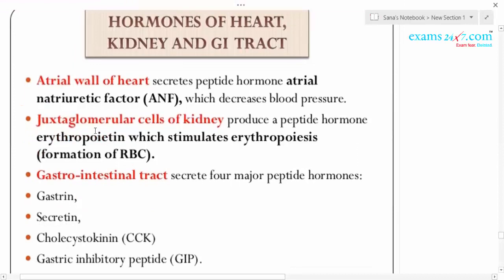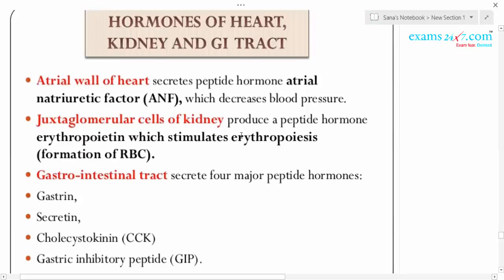Another one is the kidney. The juxtaglomerular cells of the kidney secrete the factor called erythropoietin. Erythropoietin is a peptide hormone and it stimulates erythropoiesis. Erythropoiesis means RBC formation.